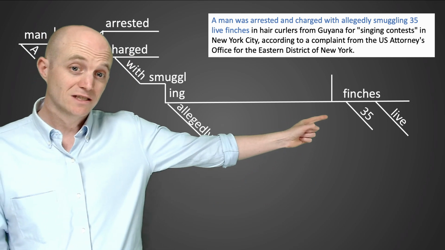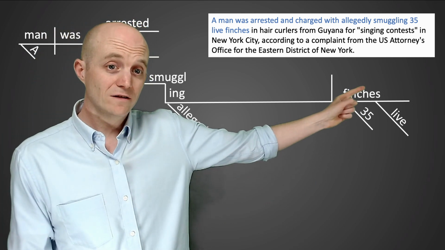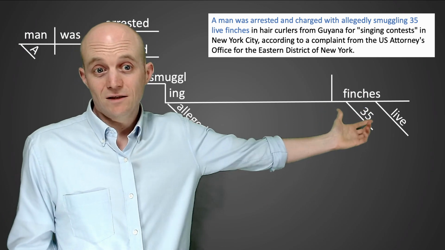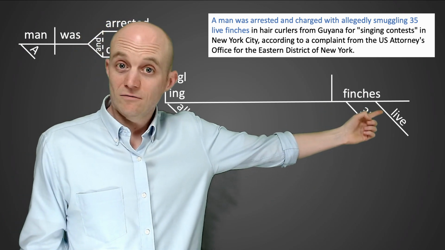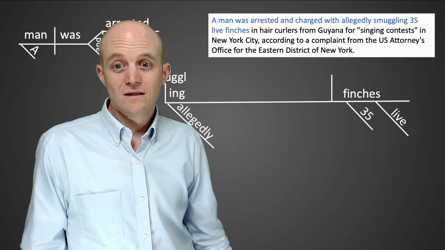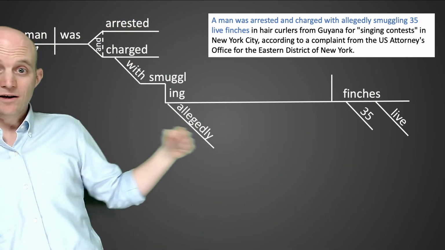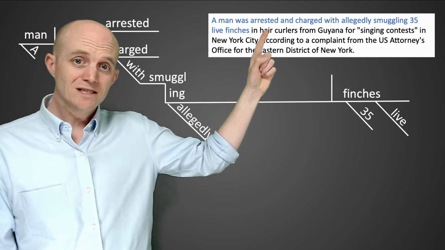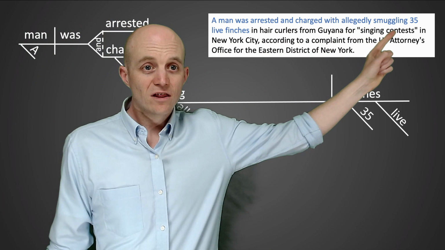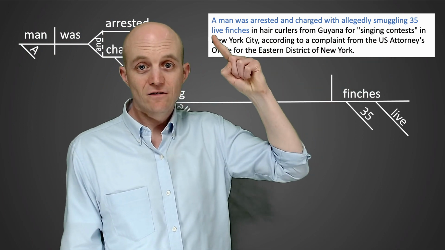How many finches? Well, there were 35 finches. And what state were the finches in? They were live. They were not dead. Live finches. So now we have diagrammed: A man was arrested and charged with allegedly smuggling 35 live finches.